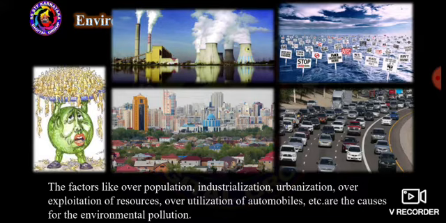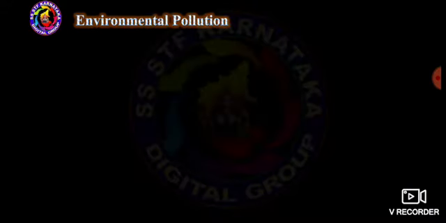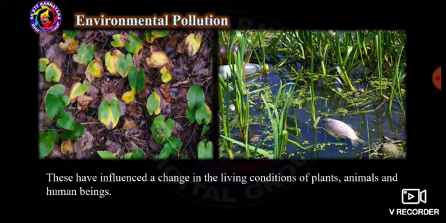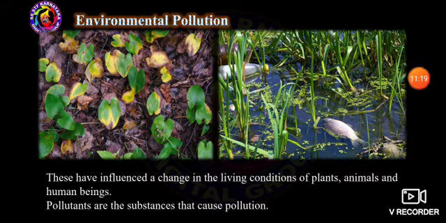So you can see on the desktop various kinds of pollutions were mentioned. In the first picture where the gases are there, where the factories are there, they used to do the air pollution. In the second picture the water pollution. These have influenced a change in the living conditions of plants, animals, and human beings.